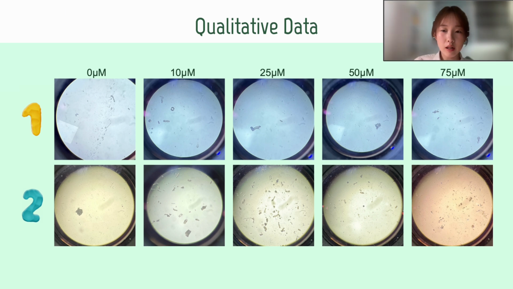Before moving on to quantitative data, I'd like to first discuss a little bit of qualitative data. As you can see, the first row is my results on day 1, and the second is my results on day 2. I took these randomly and from one fixed interval. From here, you can see that there was little to no aggregation at zero concentration, and it peaked at 25 and then exponentially decreased at 50 and 75.